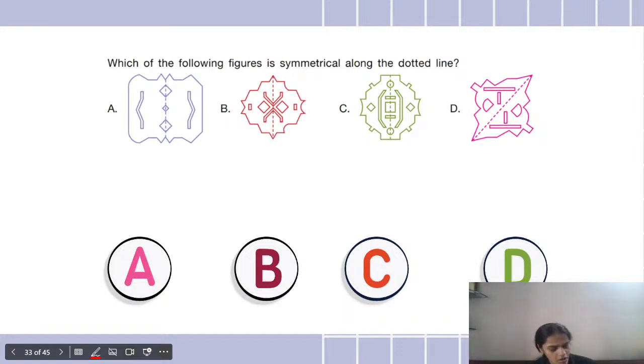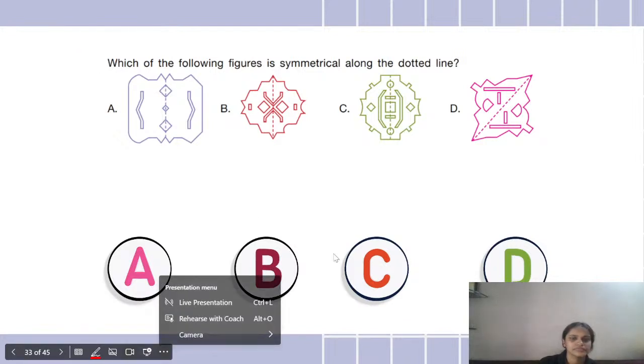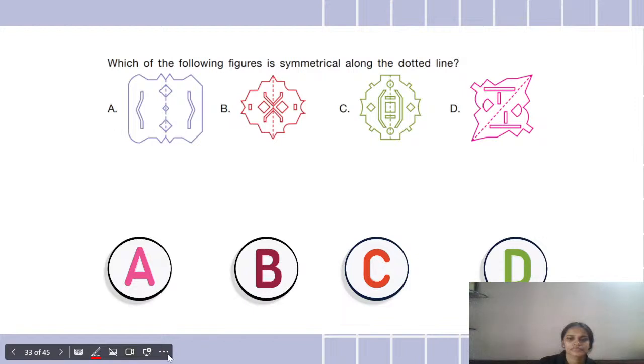Okay, so all my children have been able to guess which is the correct answer. I have got some options in the chat which reads as C. Okay, everybody is giving me different answers. I'm getting option A, C, D. Nobody wants to give the option B.